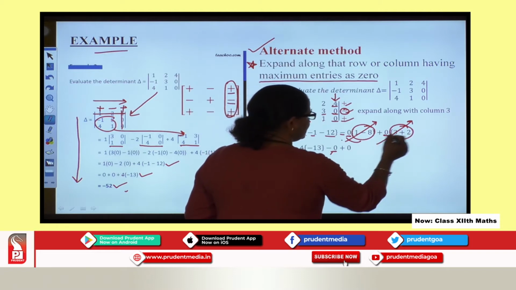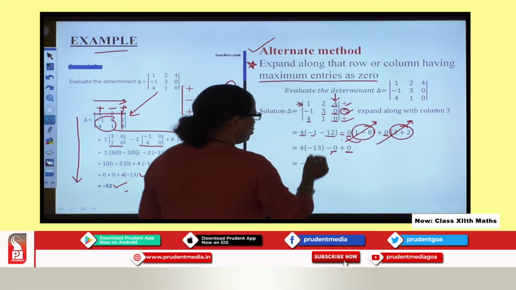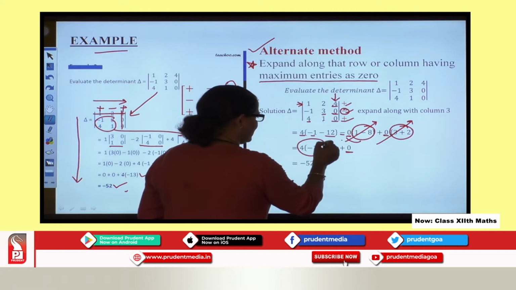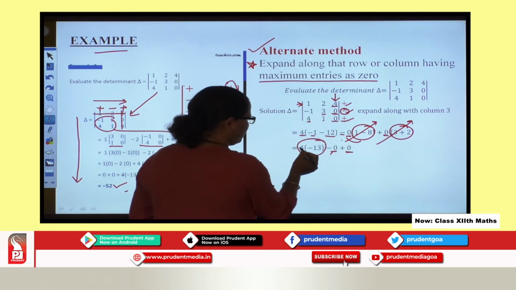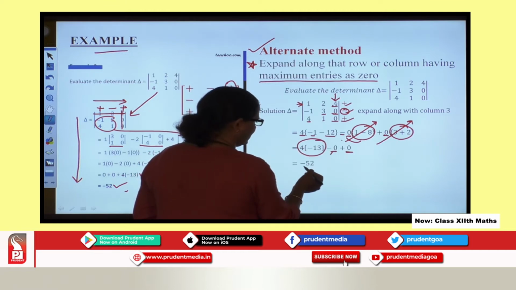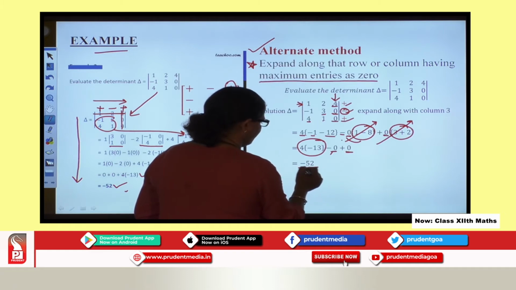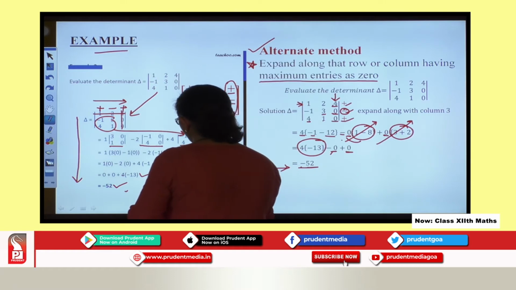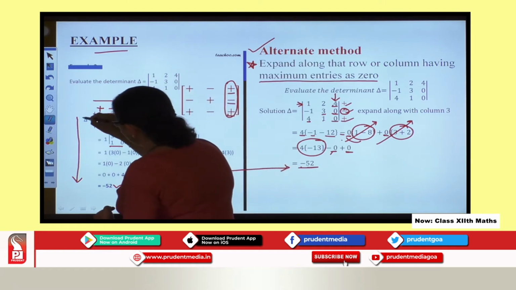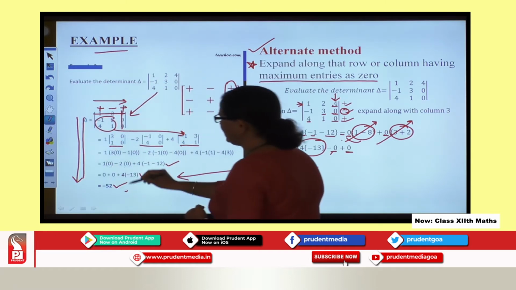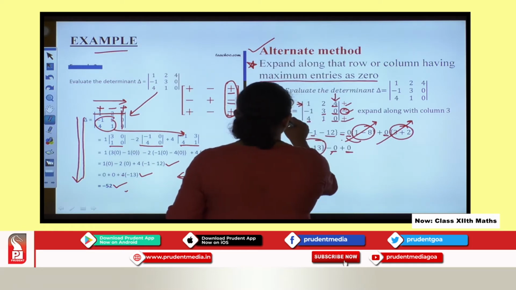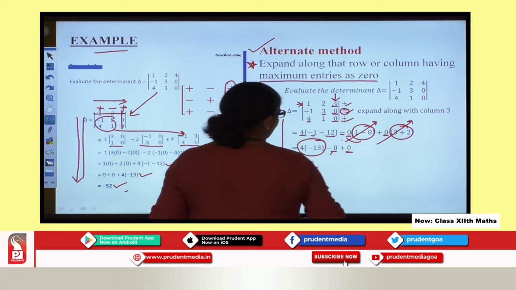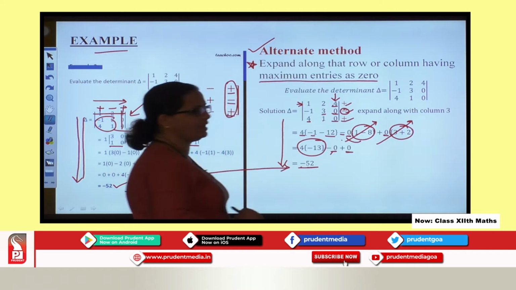Again plus 0 into anything gets 0, so what is left is only this entry. So I get 4 into minus 13, that is minus 52. You can see the answers here, both are equal, but this procedure is lengthy, whereas this calculation is quite little.